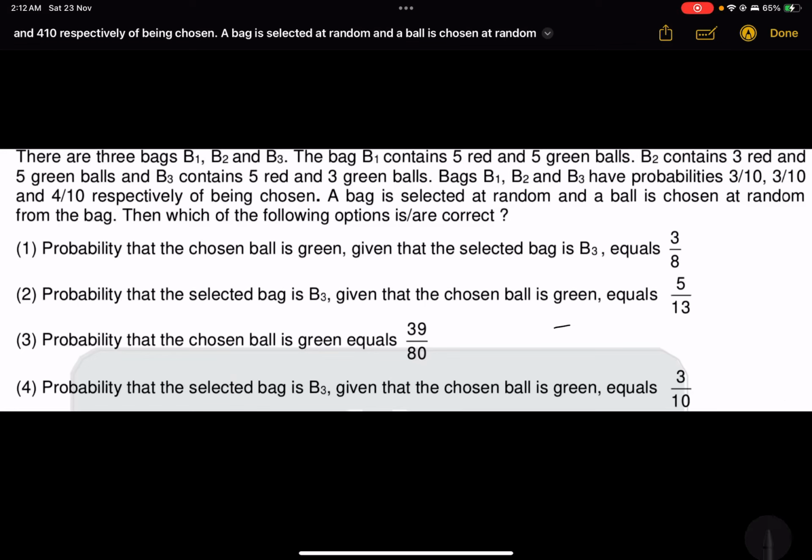Hi, this question is taken from JEE Advanced 2019 from its first paper. The question is from the topic probability and it is an MCQ based question, so it can have more than one correct answer. You have to choose all the options which are correct without choosing any option which is not correct. So let us go ahead and solve this question.